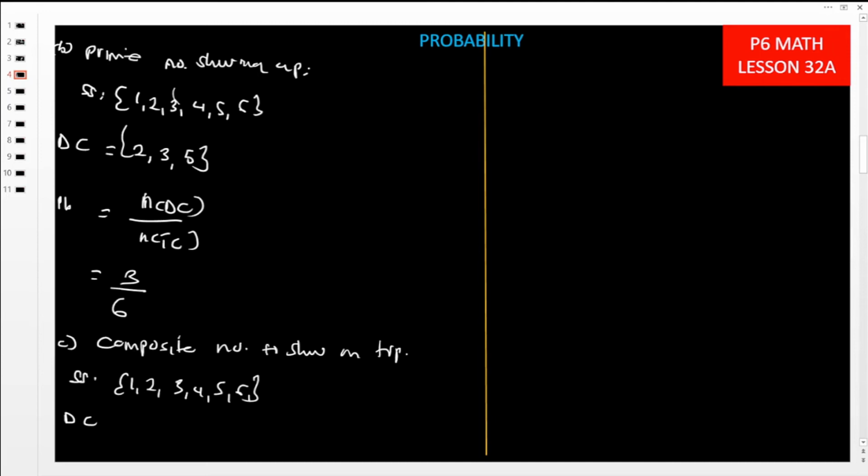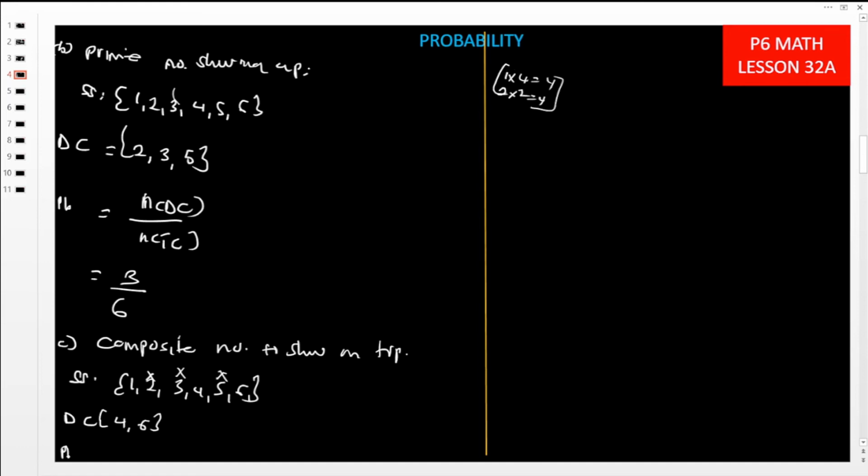Remember, 2 is a prime number, 3 is a prime number, 5 is a prime number, meaning that these are not taken as composite numbers. Then we have 4 and 6. We can multiply 1 by 4 to get 4, but again 2 by 2 we are getting 4. So that's why 4 is a composite number.